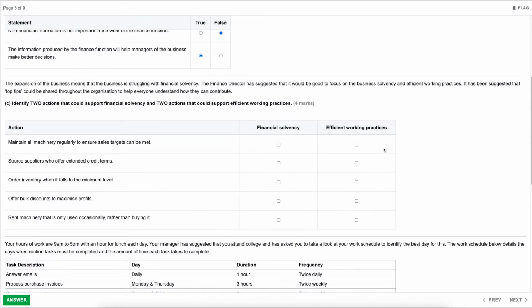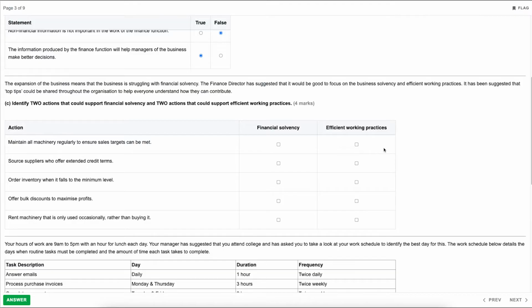Moving down then, so the expansion of the business means that the business is struggling with financial solvency. The finance director has suggested that it would be good to focus on the business solvency and efficient working practices. It has been suggested that top tips could be shared throughout the organisation to help everyone understand how they can contribute. Part C, identify 2 actions that could support financial solvency and 2 actions that could support efficient working practices.